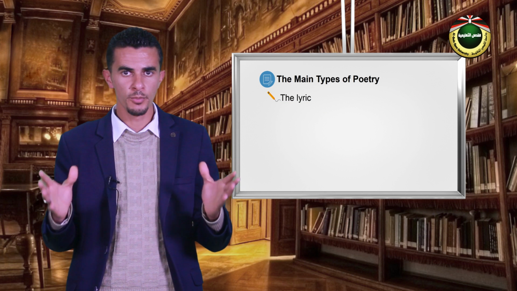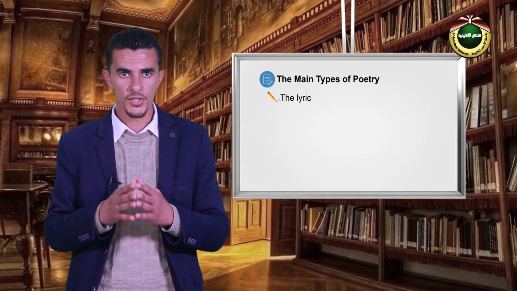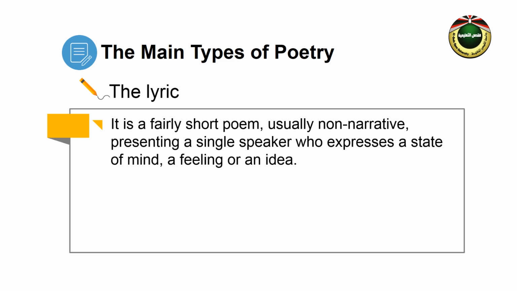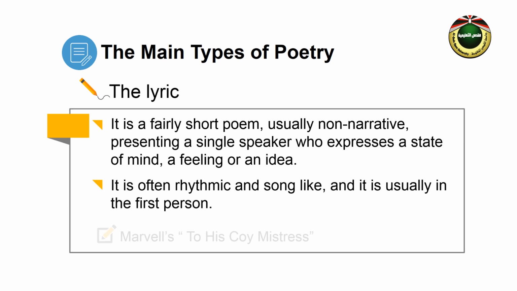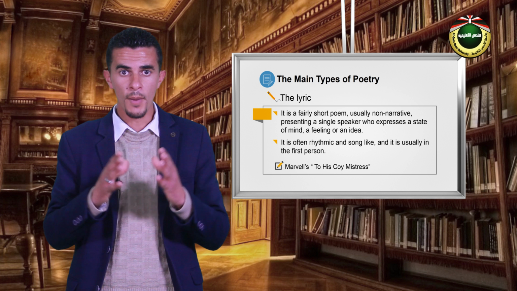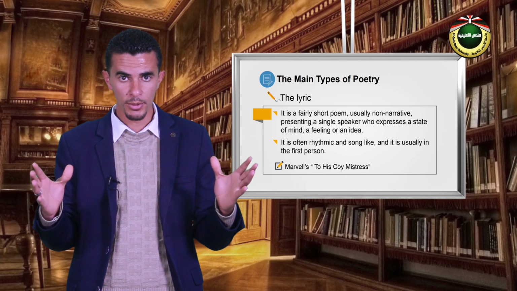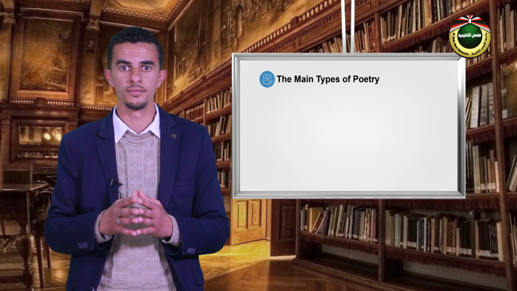The ninth type of poetry is the lyric. It is a fairly short poem, usually non-narrative, presenting a single speaker who expresses a state of mind, a feeling, or an idea. It is often rhythmic and song-like, and it is usually in the first person. Marvell's To His Coy Mistress is a good example of lyric poetry.